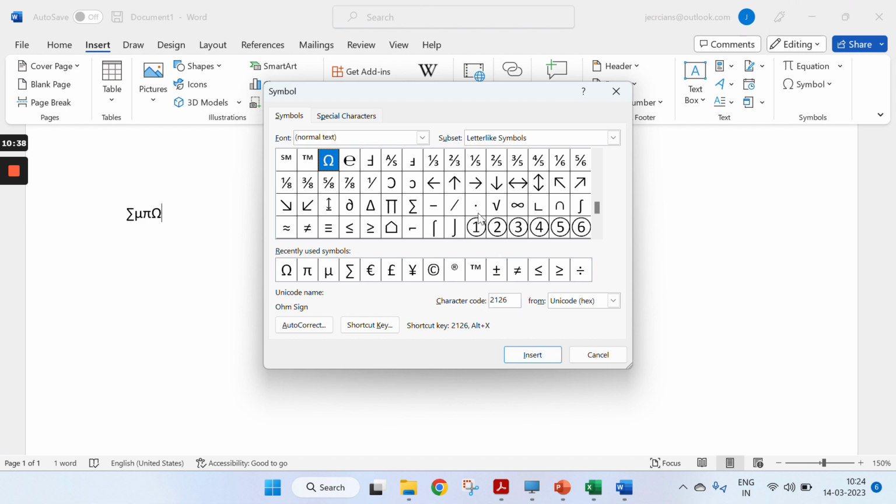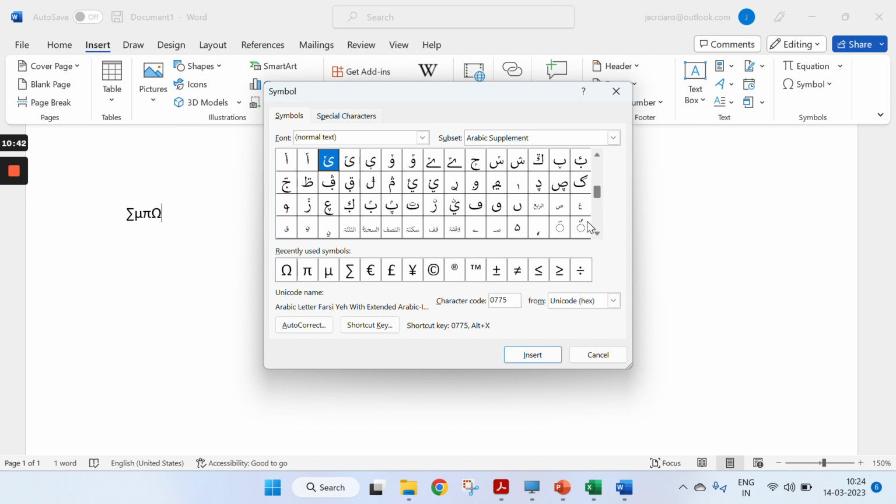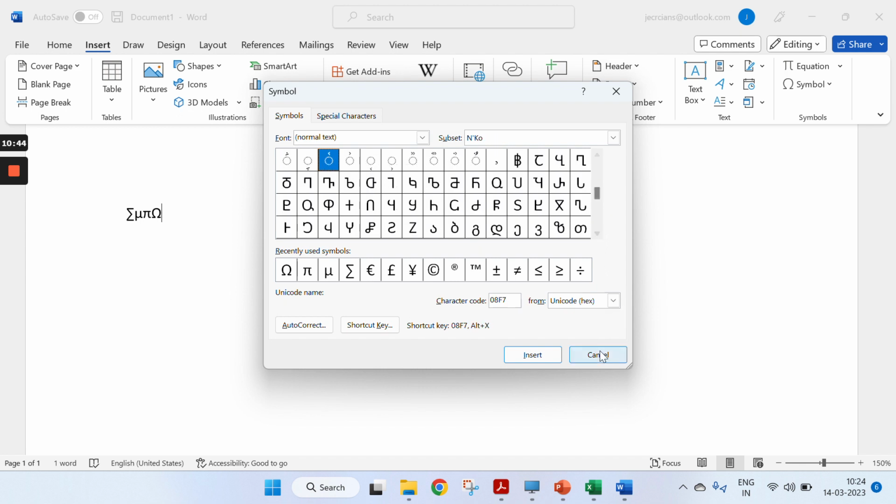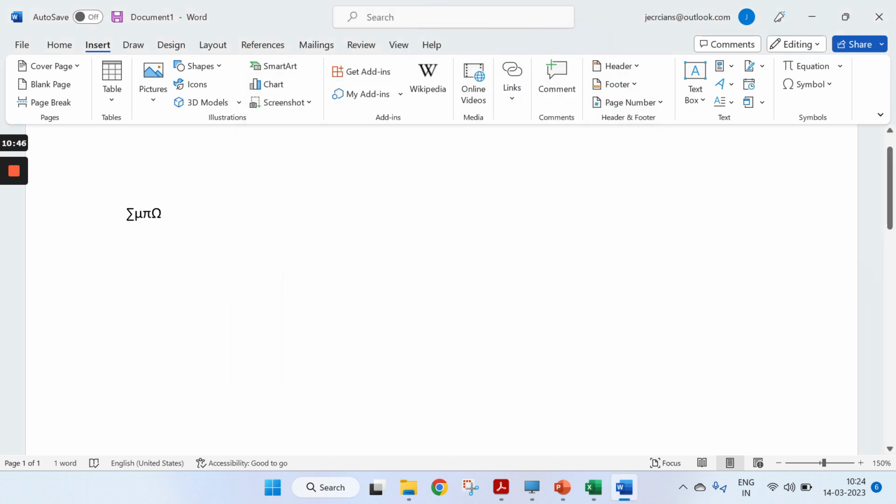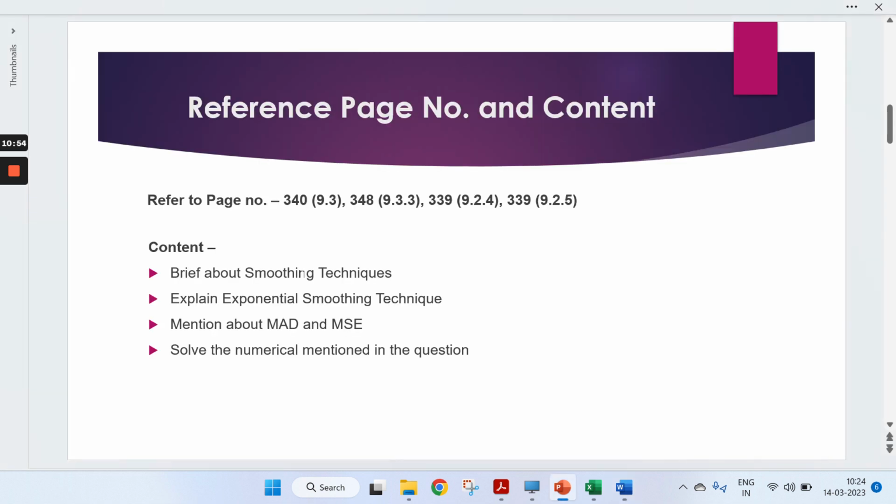This way you can write all the special formulas. Even if you are not able, just google mu and copy paste that value into the Word document, it will also work, right? So I think the first question is pretty much clear. Going to our next question.